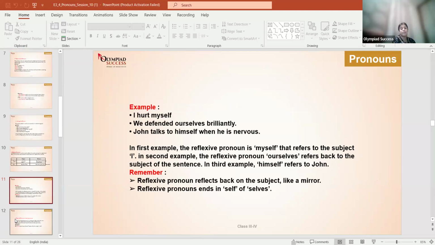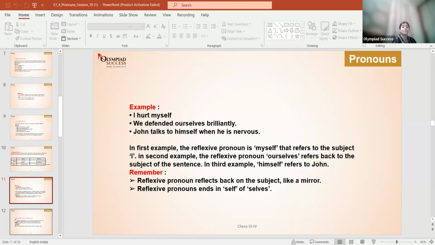I hurt myself. We defended ourselves brilliantly. John talks to himself when he is nervous. In the first example, the reflexive pronoun myself refers to the subject I. In the second example, the reflexive pronoun ourselves refers back to the subject of the sentence. And in the third example, himself refers to John. Okay, so reflexive pronouns reflect back on the subject like a mirror. Reflexive pronouns end in self or selves.